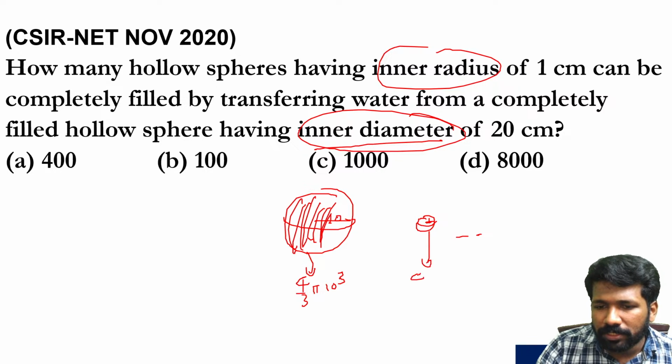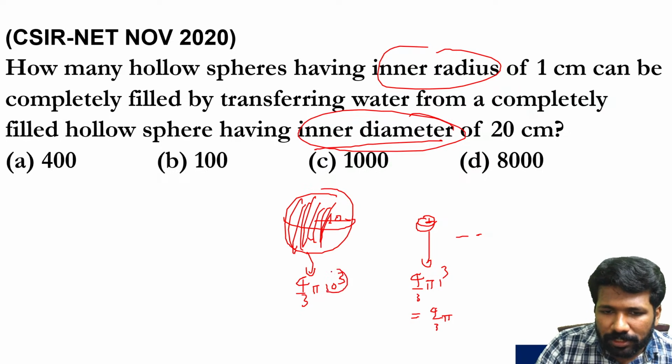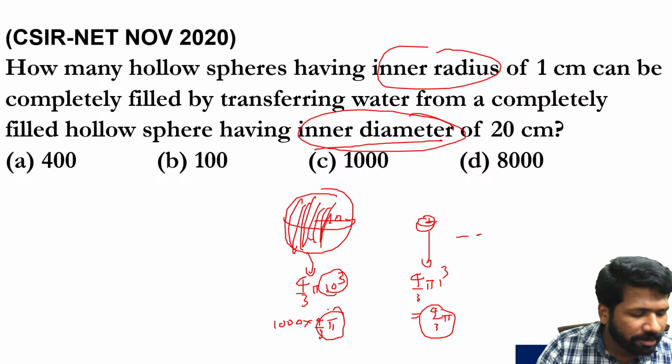And how much content inside this 4 by 3 pi 1 cube? Simplifying, you will get this as 4 by 3 pi itself. Don't calculate it. That is not needed. This is 10 cube, 1000. That means 1000 times 4 by 3 pi. This is 4 by 3 pi. This is 1000 times 4 by 3 pi.